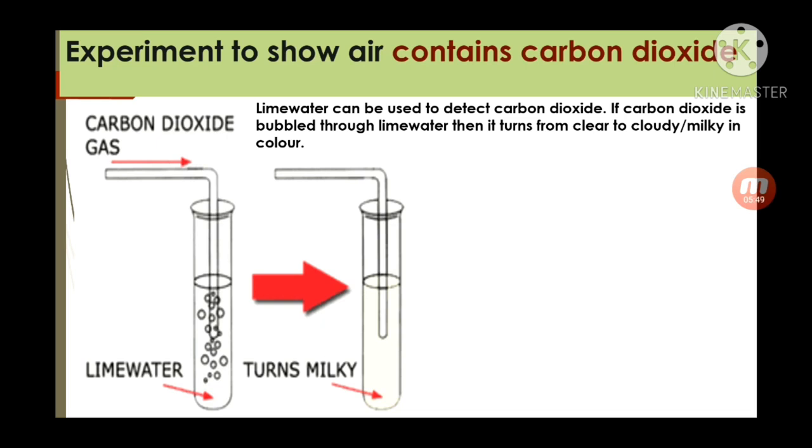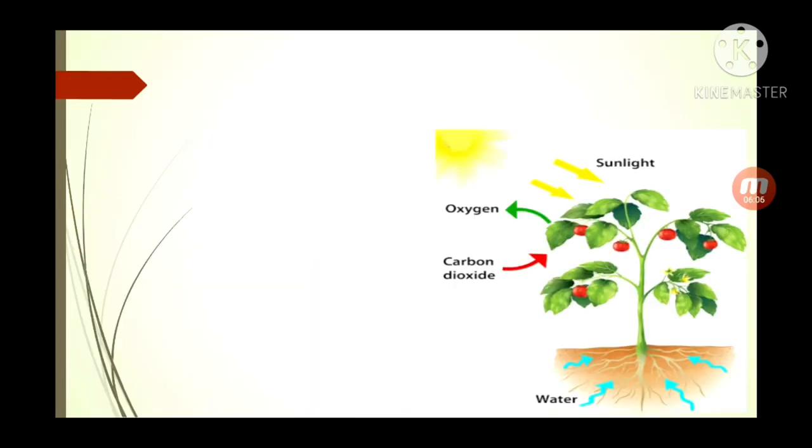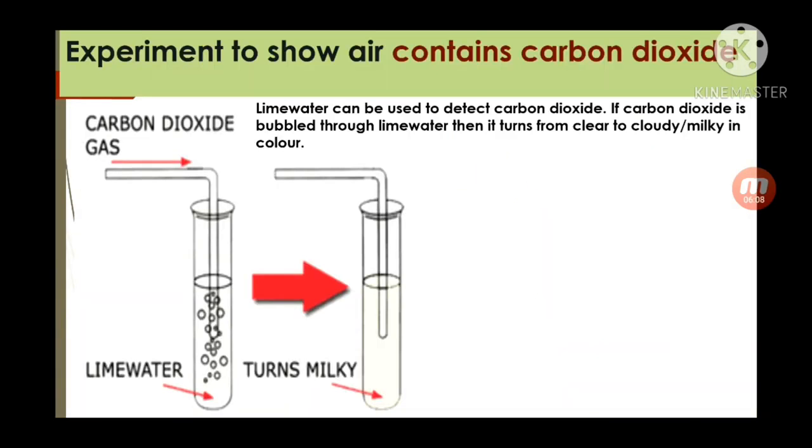Lime water can be used to detect carbon dioxide. If carbon dioxide is bubbled through the lime water, it turns from clear to cloudy, milky in color. And this experiment can show you that air contains carbon dioxide.